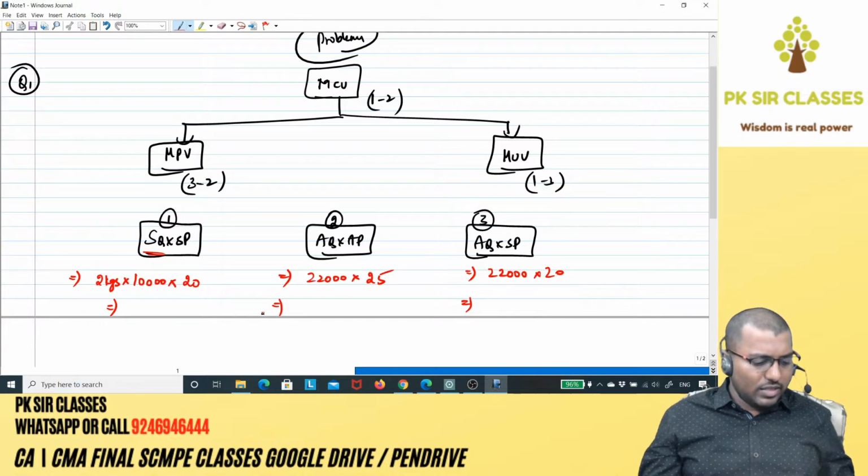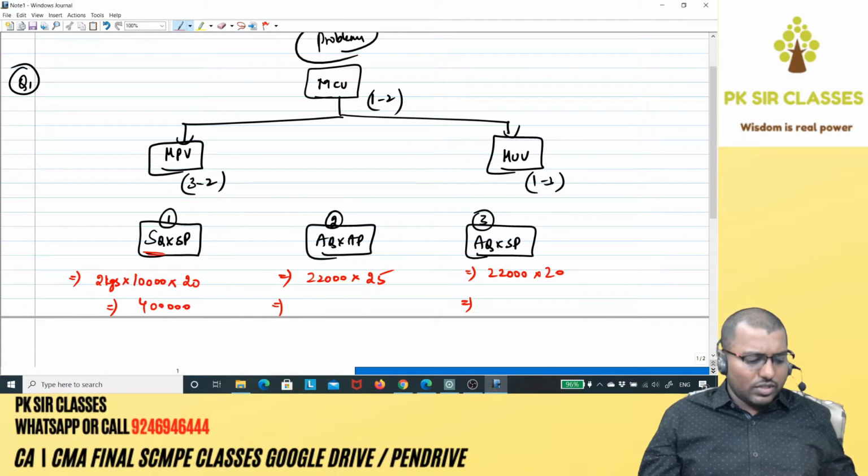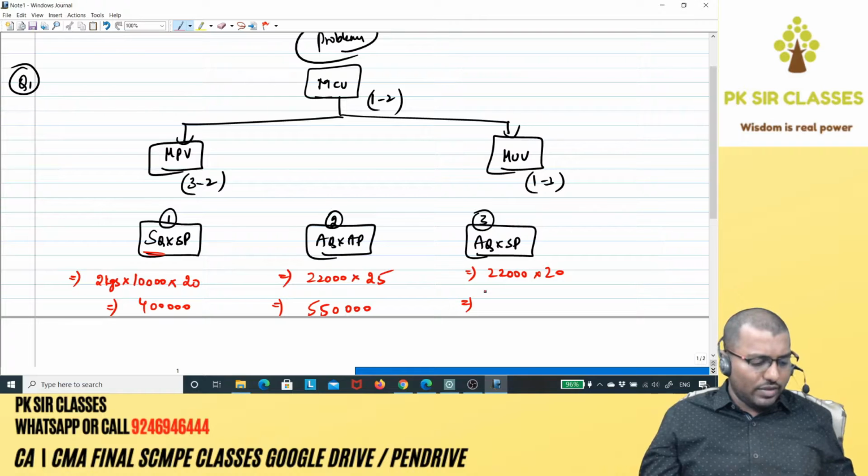Right friends, let's do the calculation work. So 2 into 10,000 into 20, that comes around 4 lakhs. Okay, here 22,000 into 25, that comes to 5 lakh 50,000. Okay, next 22,000 into 20, 4 lakh 40,000.